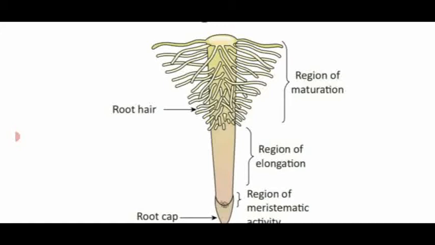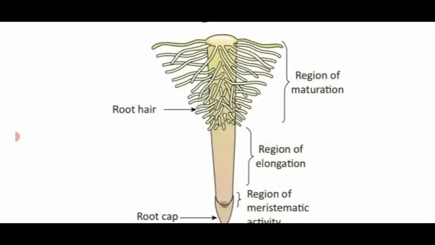In that region, they have hair-like, thin, slender extensions produced from the epidermal region, called root hairs. See, a lot of root hairs are there. That region is otherwise named the root hair region or region of maturation.